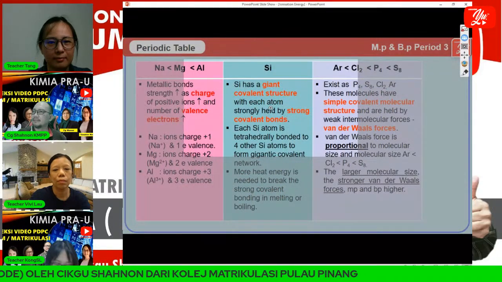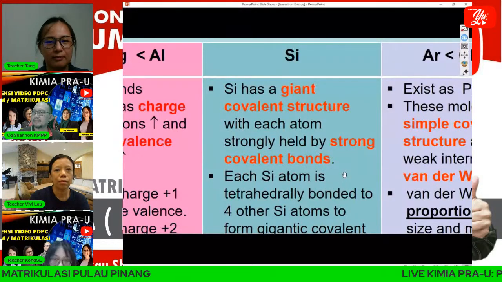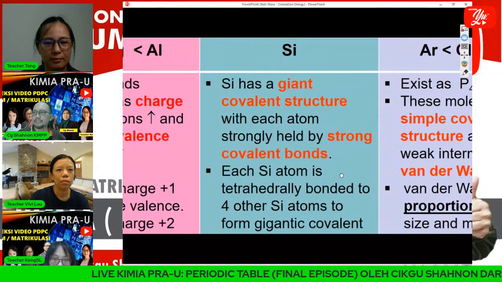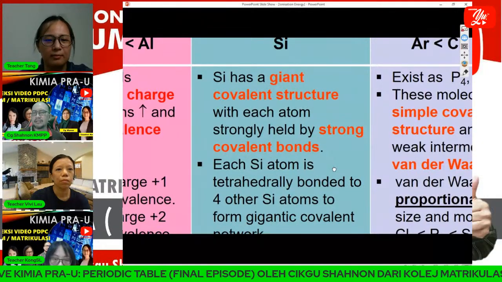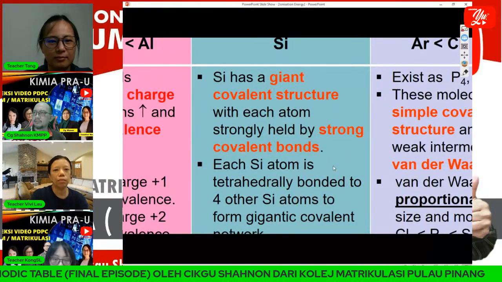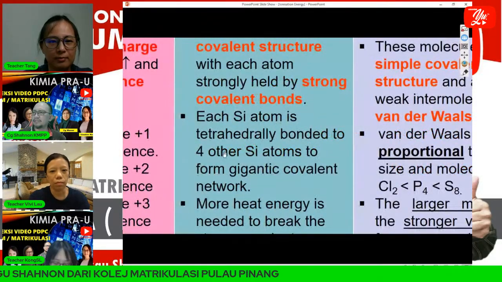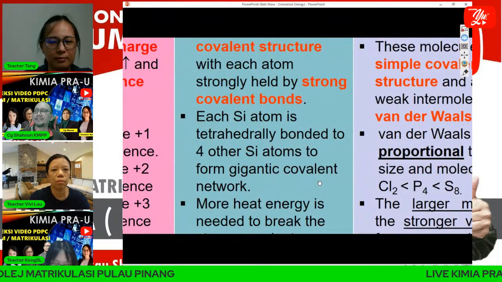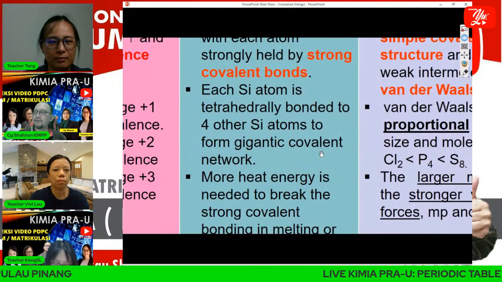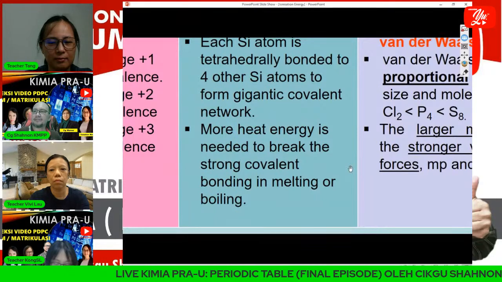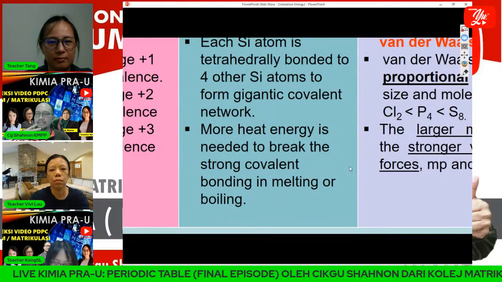Silicon has a giant covalent structure with each atom strongly held by a strong covalent bond. That's why we see that silicon has the highest boiling and melting point compared to aluminium, sodium, and magnesium. Each silicon atom is tetrahedrally bonded to 4 other silicon atoms to form a gigantic covalent network, and more heat energy is needed to break the strong covalent bond in melting or boiling.